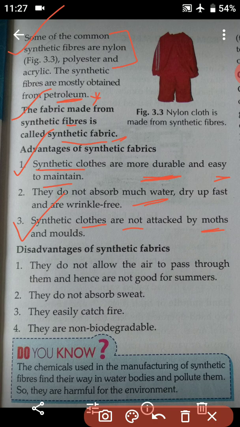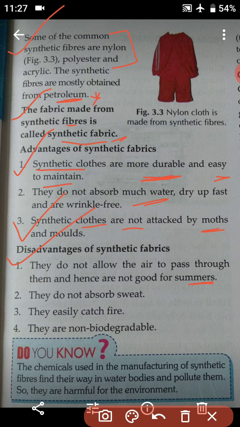So there are also disadvantages of synthetic fabrics. They do not allow air to pass through them and hence are not good for summer. So students, we all know that during the summer season we all feel very hot. In this kind of season we want to wear clothes that allow air to pass.